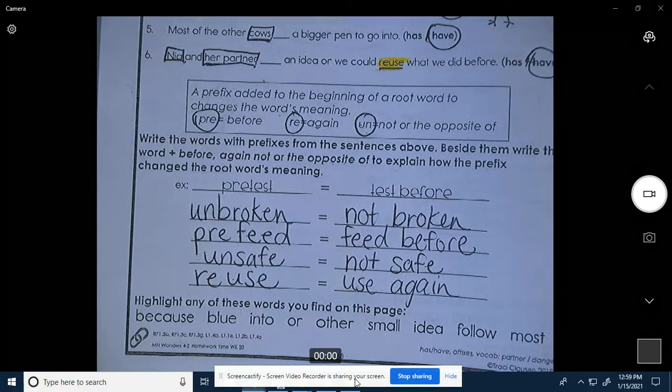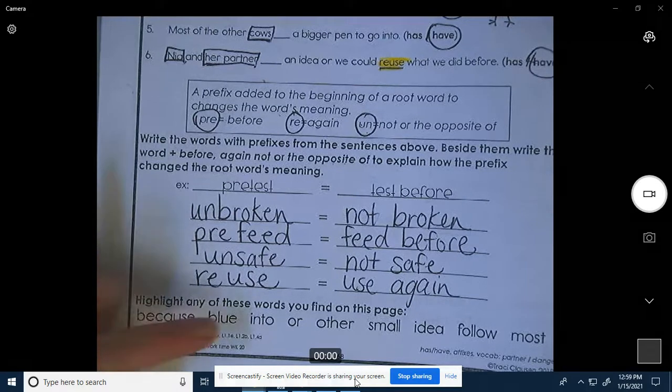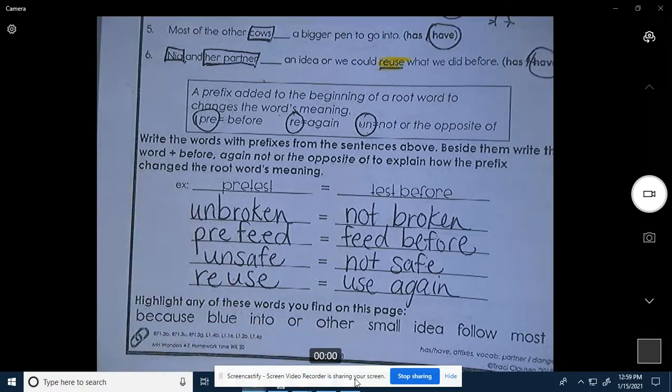Okay. Now that we are done with all of those, we are going to find all of these words and highlight or circle them.